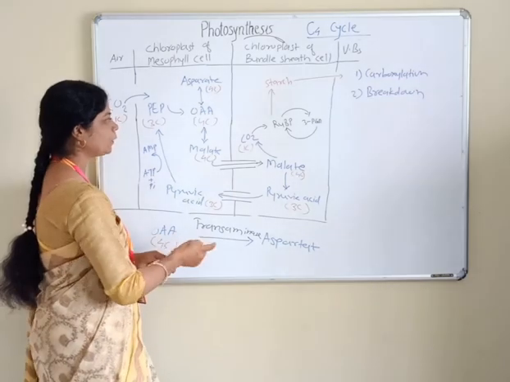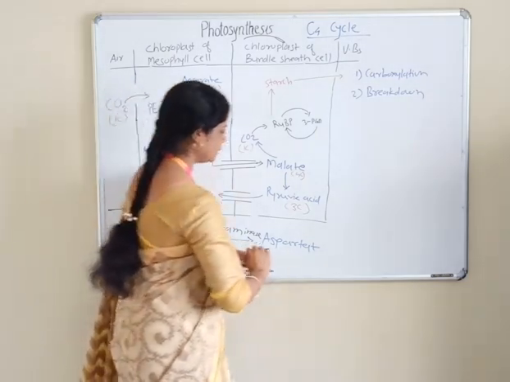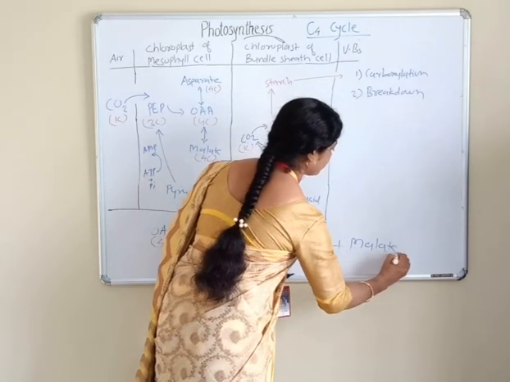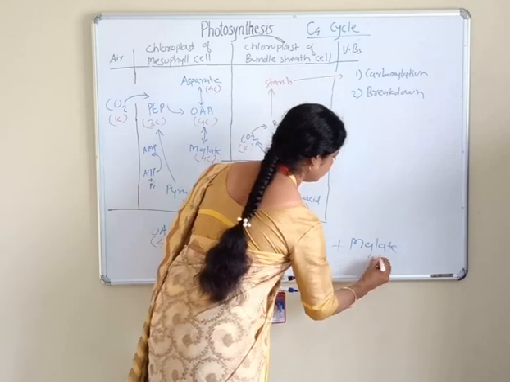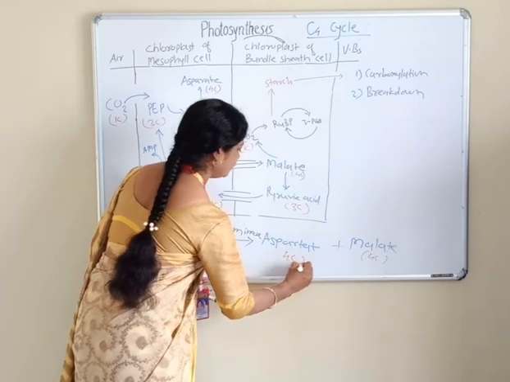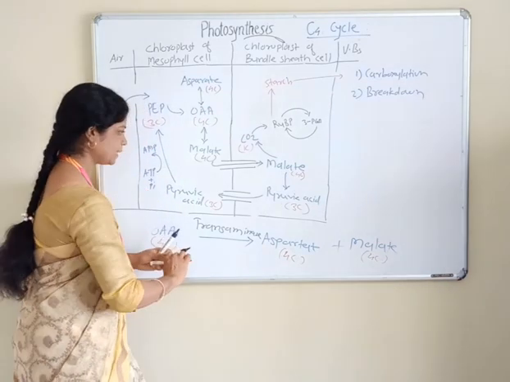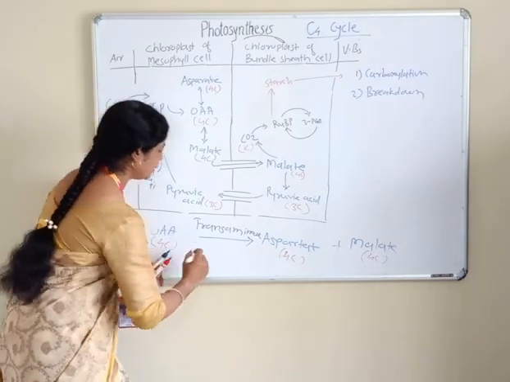And when oxaloacetic acid forms malate, having 4 carbon, this happens in the presence of the enzyme malate dehydrogenase.